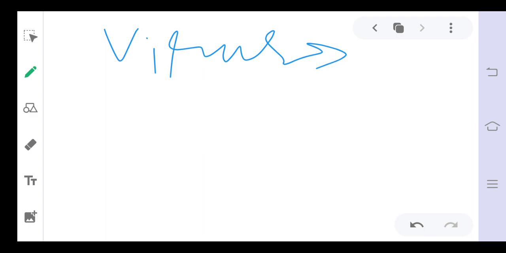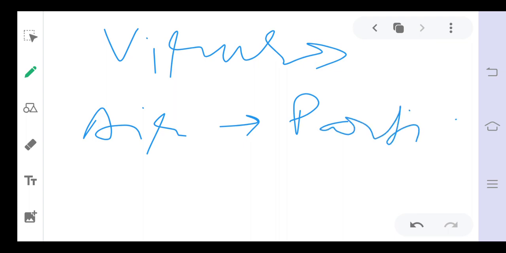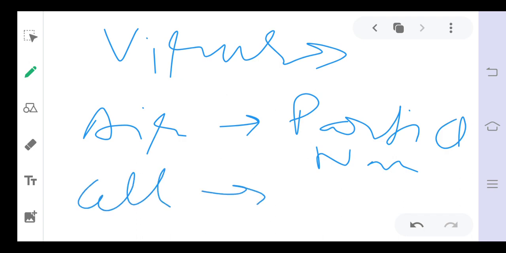When they are present in air, they are called particles, which means they are considered non-living. But when they enter any cell, they start to grow and work as a living thing.